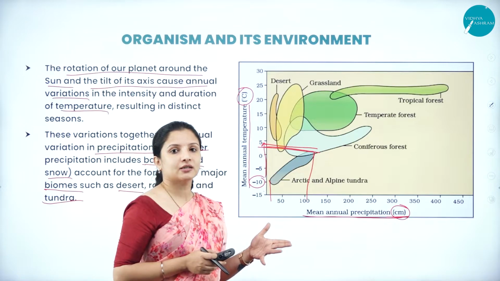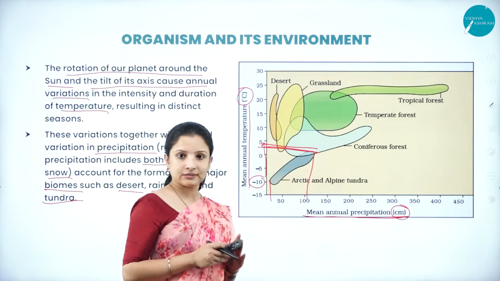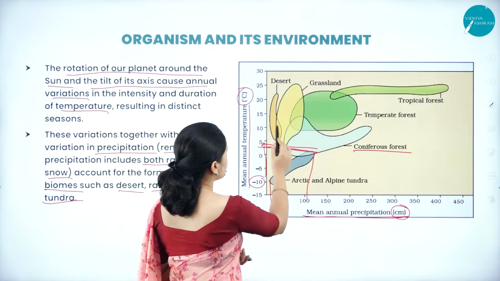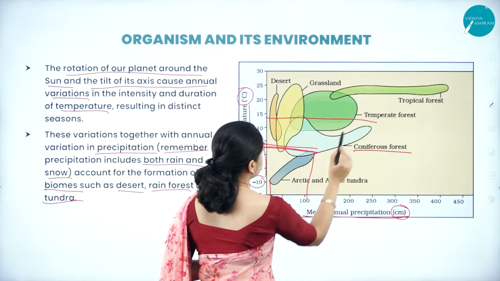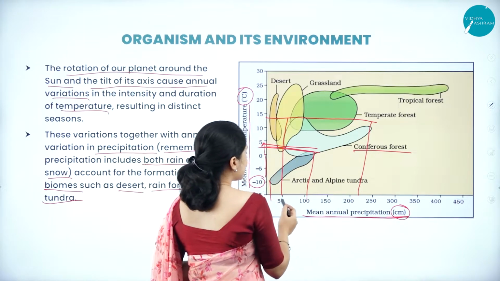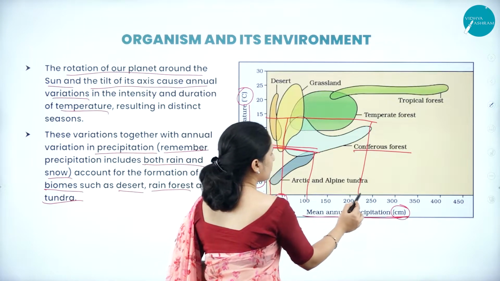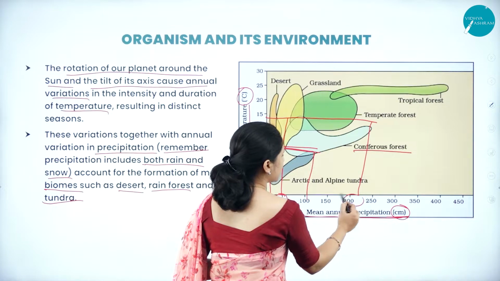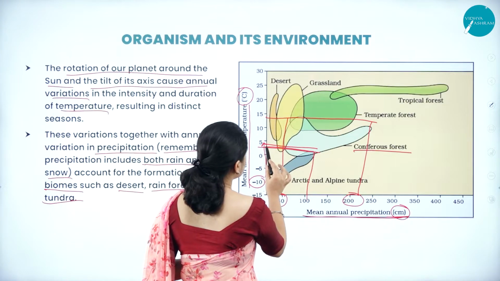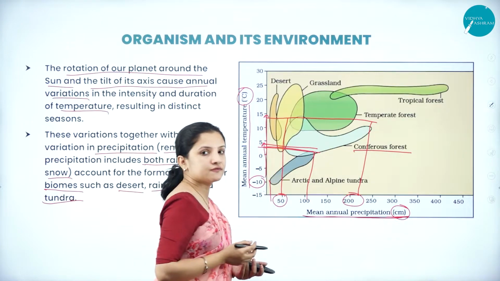So the tundra region is where snow falls and the temperature is in minus degrees Celsius. Next, talking about the coniferous forest. If I draw a line here, you can see their precipitation ranges from 50 centimeters to around 230 centimeters, and the temperature ranges from 0 to 15 degrees centigrade.